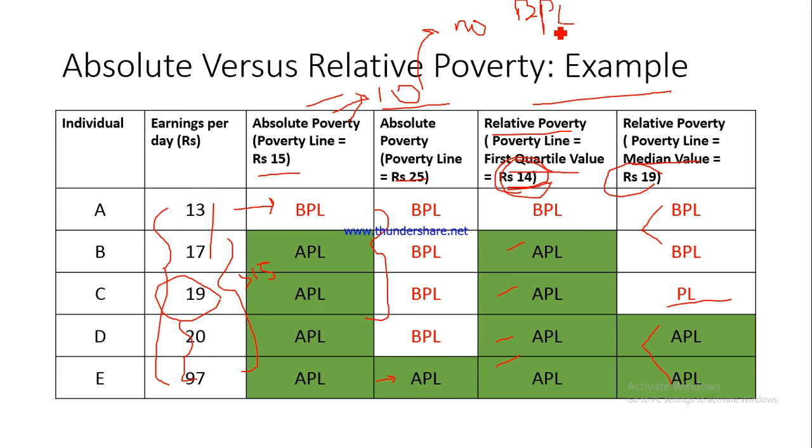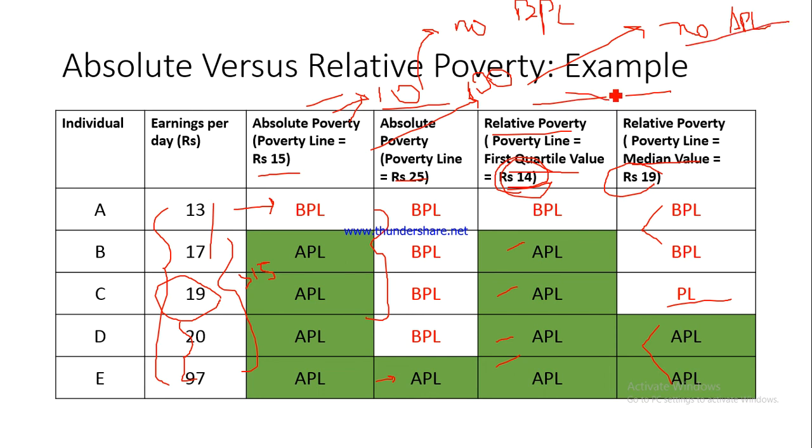On the other hand, if let's say the absolute poverty line has been set at rupees 100, what would be the problem now? If the absolute poverty line has been set at rupees 100, do you think anybody would be above the poverty line? There would be nobody who would be above the poverty line, and there would be no APL. There would be no APL, nobody who is earning more than rupees 100 per day. But however,